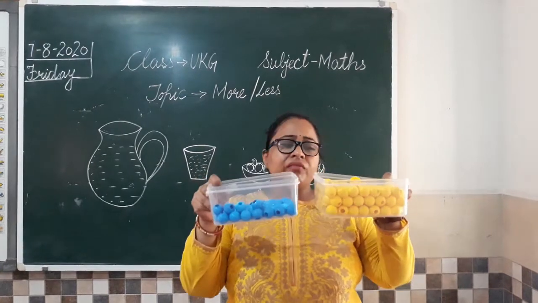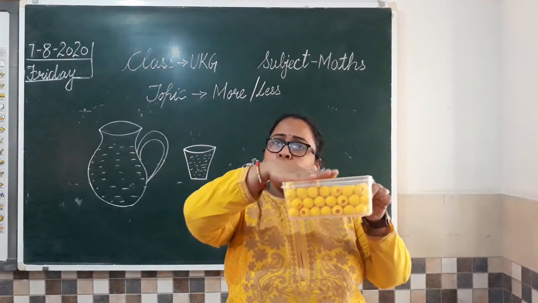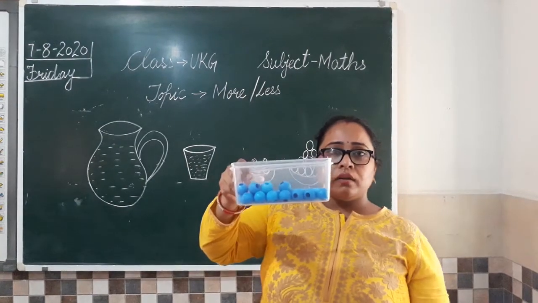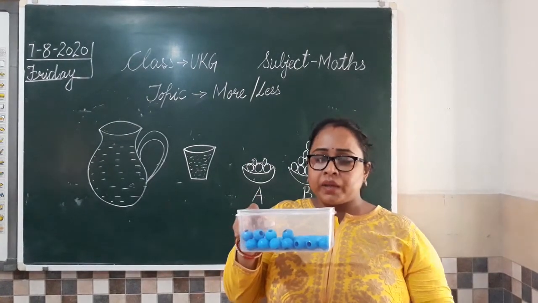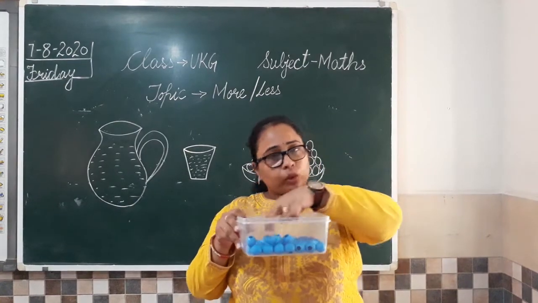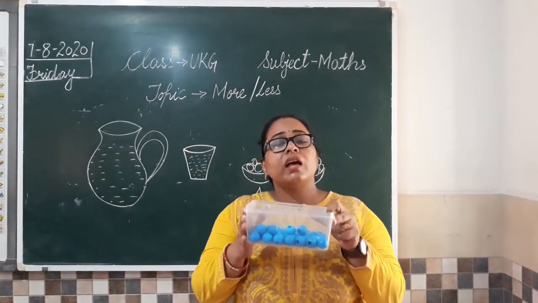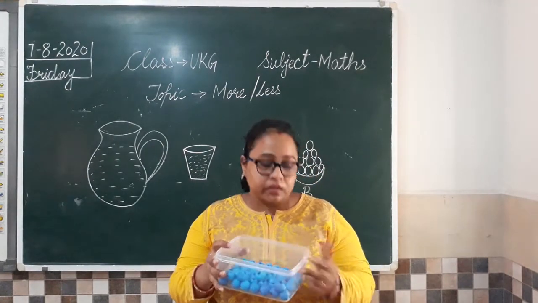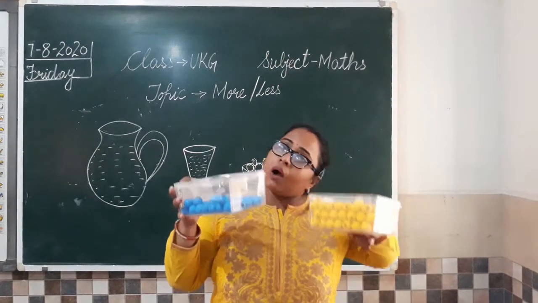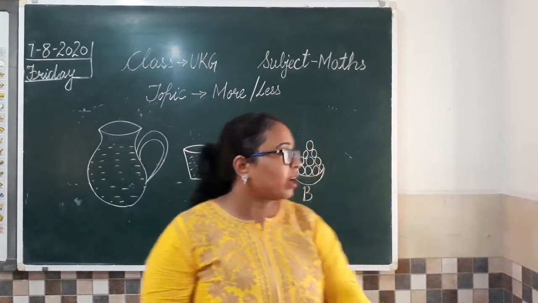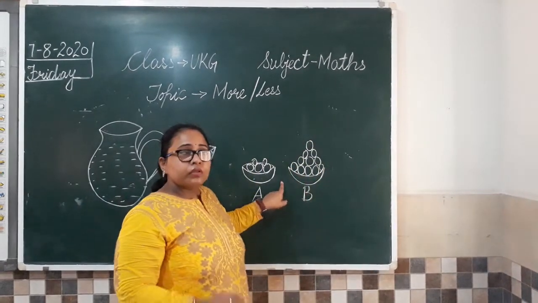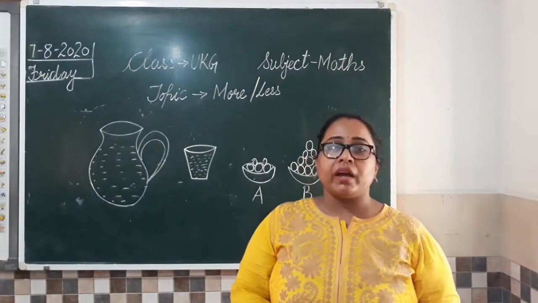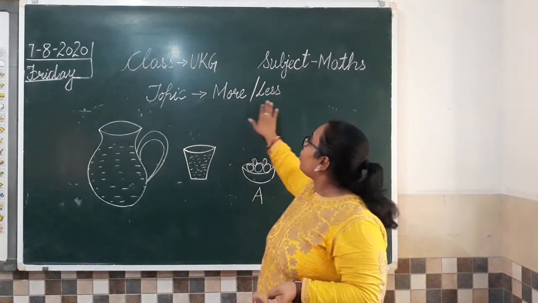But in case of laddus, or as I told you, in case of these beads, अब ये beads हैं, it is clearly visible. This box is filled, ये पूरा filled है, so it is more. अब ये empty है थोड़ा सा. आपको empty और full वाला भी concept याद है? So this box is empty, ये थोड़ा सा खाली है. That means this is having less. But the other thing which we can do is we can count these beads. हम इन दोनों boxes की beads को count भी कर सकते हैं, as I have done here with these laddus. So both the ways we can identify the topic more or less.